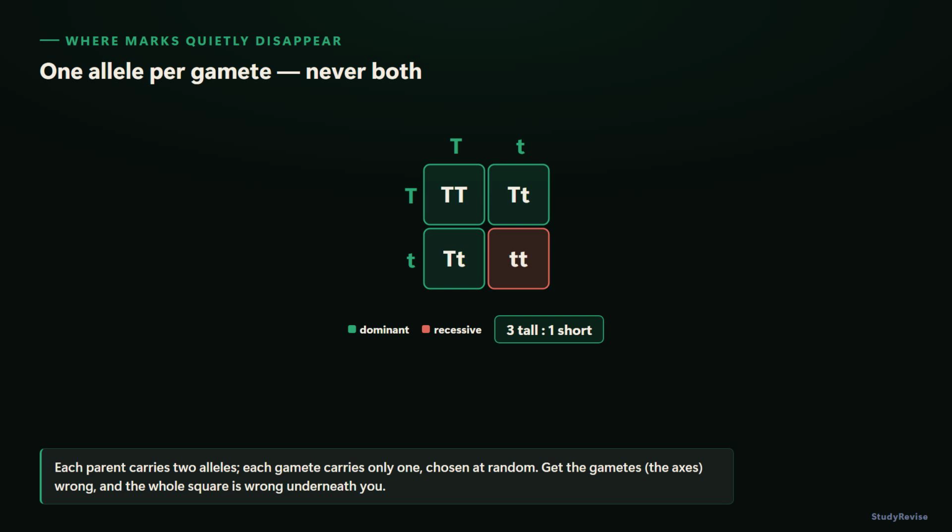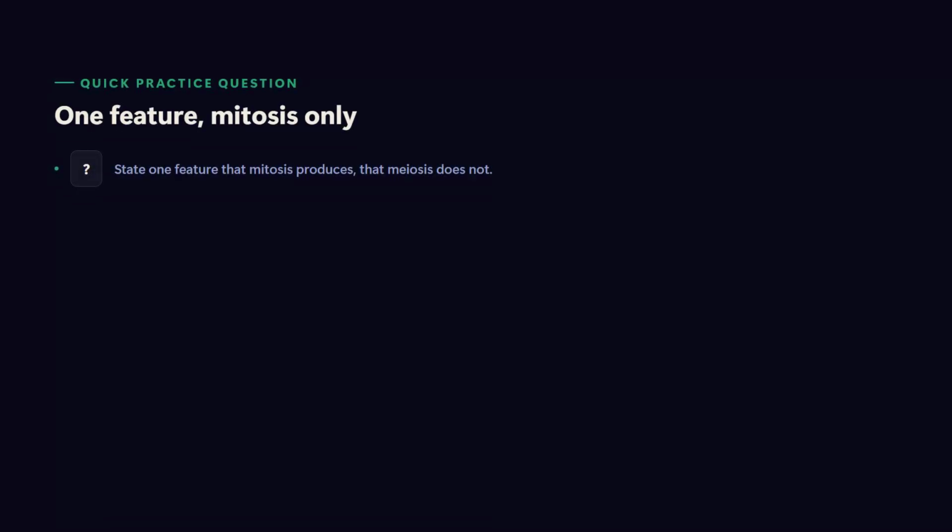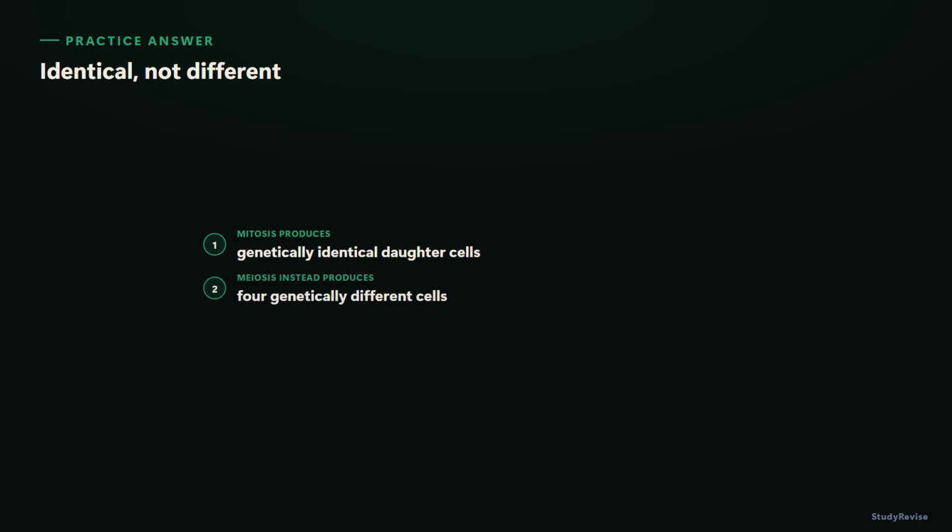Quick practice first. State one feature that mitosis produces that meiosis does not. Genetically identical daughter cells. Meiosis produces 4 genetically different cells. Mitosis is the one that keeps every cell identical to the parent.